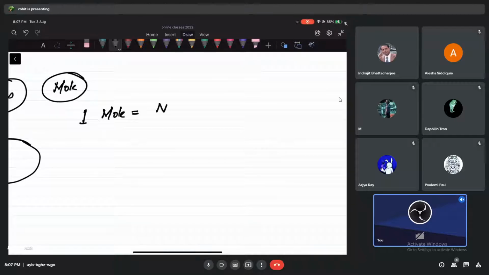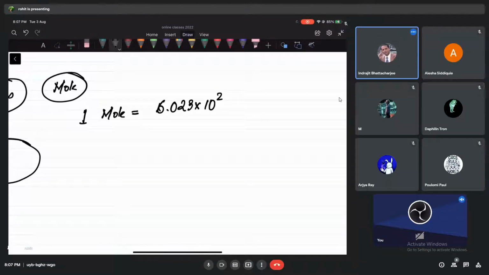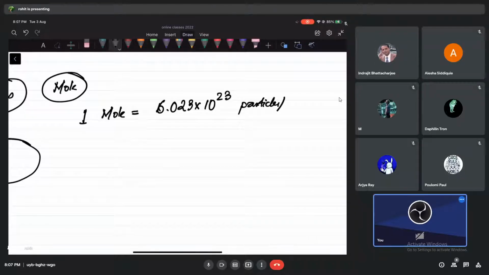1 mole is equal to Na, right? Do you know Na? What is Na? Okay. If you don't know, I'll remove it. Okay, I'll write it down. 6.023 into 10 to the power 23, no? 23 or 22, I forgot. 23, okay, 23. Particles, right? Or atoms, or molecules.